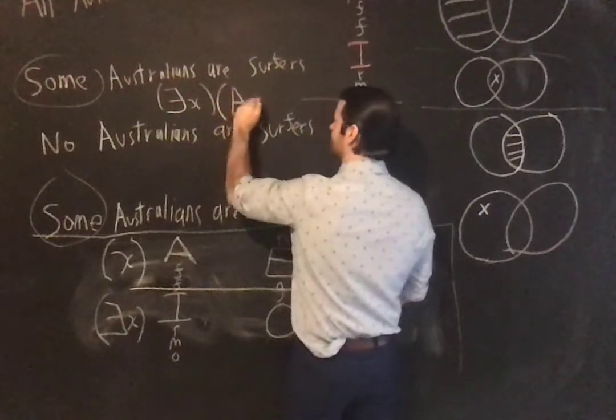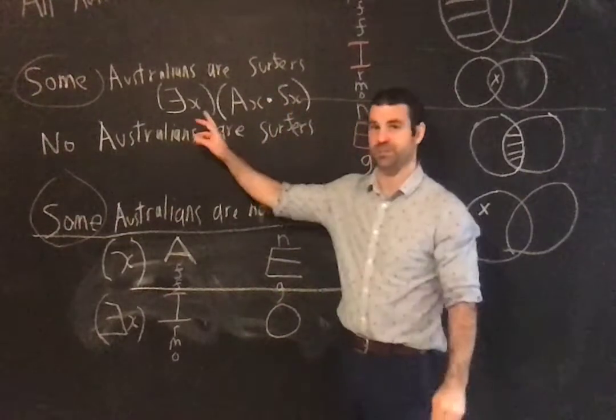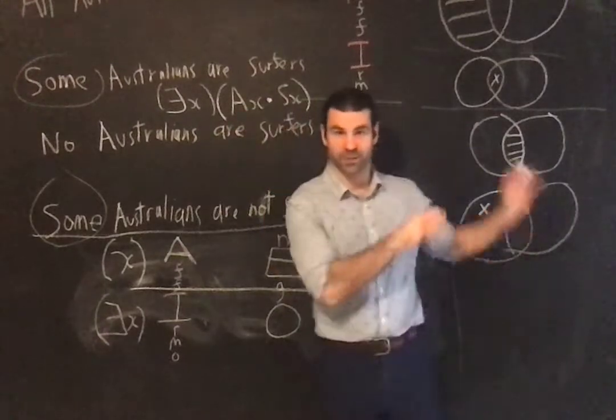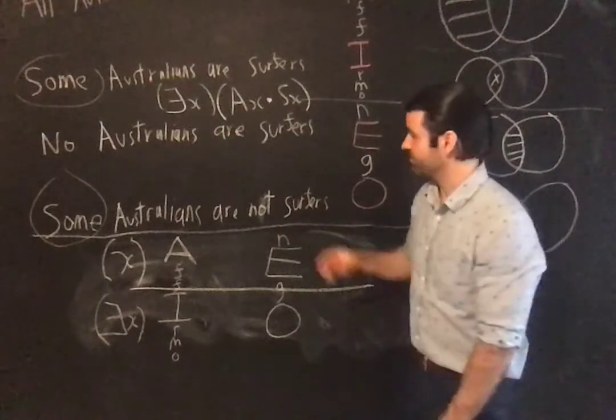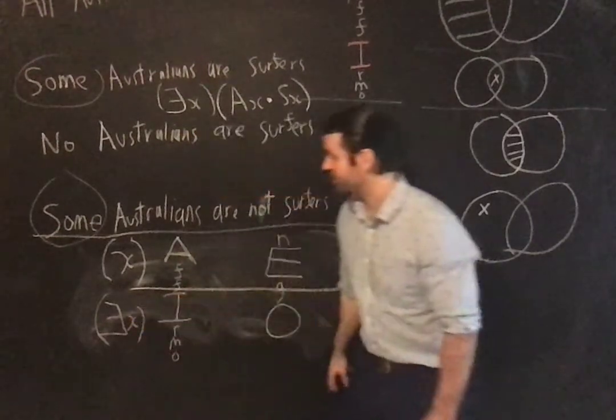There exists an X such that X is Australian and a surfer, right? Some Australians are surfers. There exists an X such that X is Australian and a surfer. But I'll explain that through the Venn diagram. But it's clear that it's going to require the existential quantifier, right?